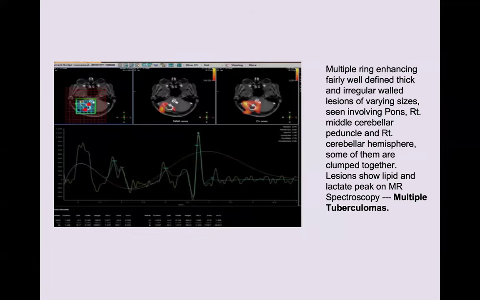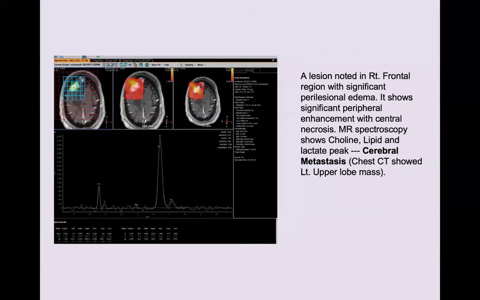So these are multiple ring-enhancing, fairly well-defined, thick and irregular walled lesions of varying sizes involving the pons, middle cerebellar peduncle and right cerebral hemisphere. The MR spectroscopy shows lipid and lactate peaks. So this goes with multiple tuberculomas.